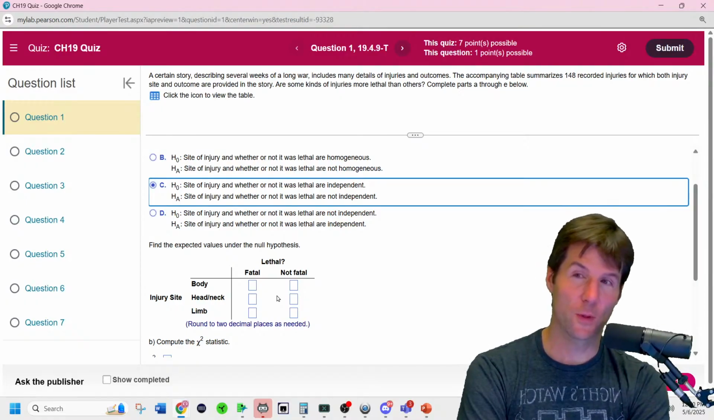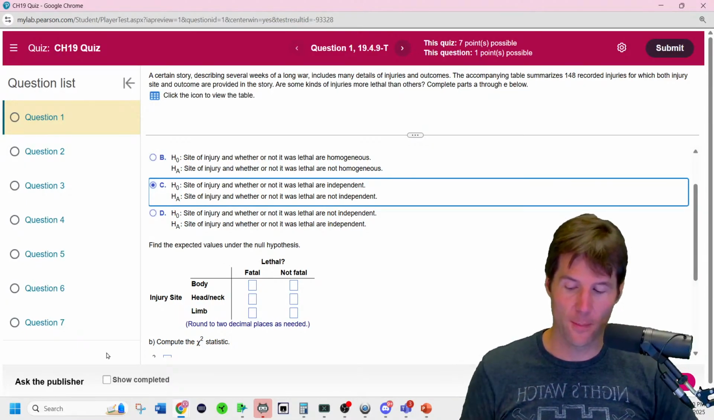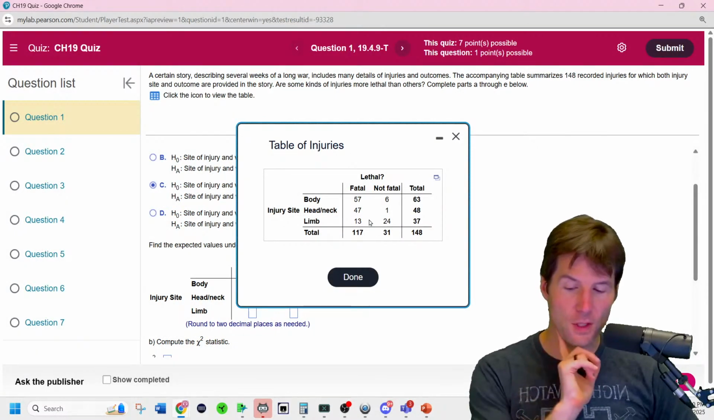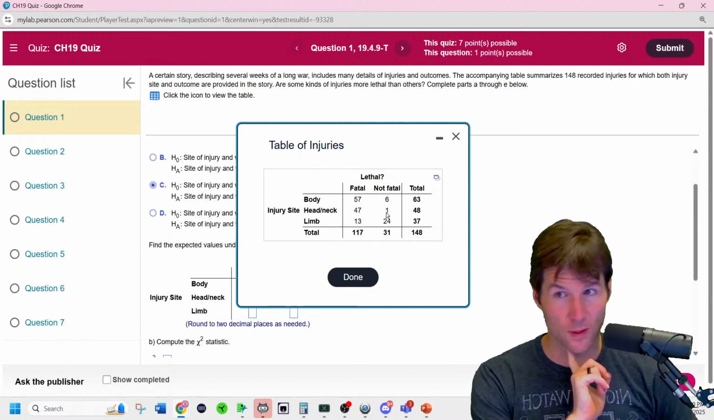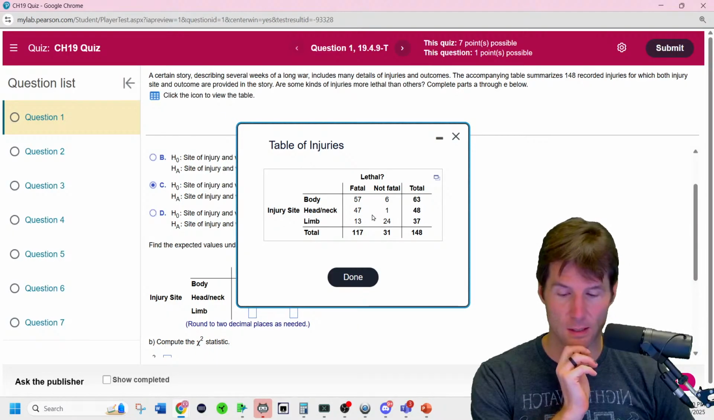There'd be no relationship according to the null, but we're looking for evidence of a relationship where we might see differing amounts. So the first thing we have to figure out is the expected values. Let's do this in JMP right here. We're going to click on the table. You can see right here that limb had a lot more not fatal, where head and neck, only one person survived. Very high percentage of more fatality right there.